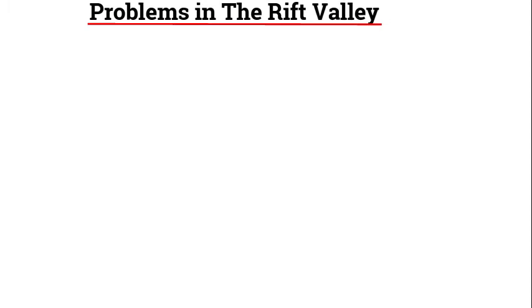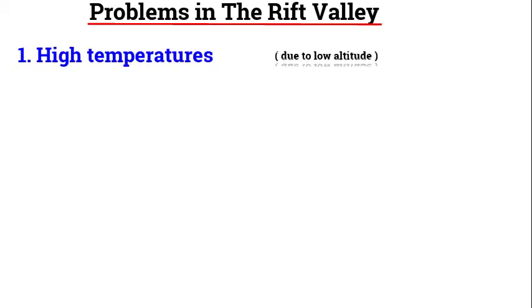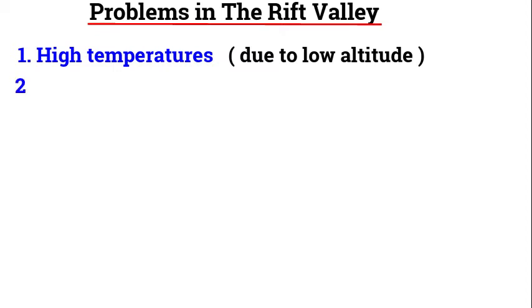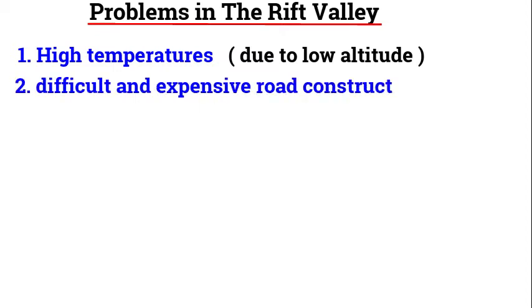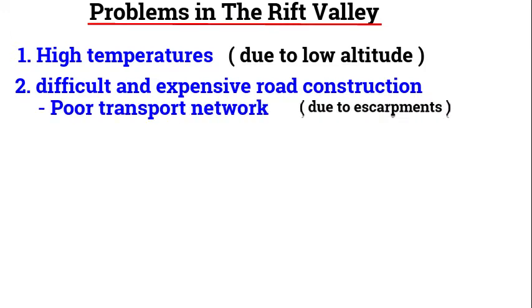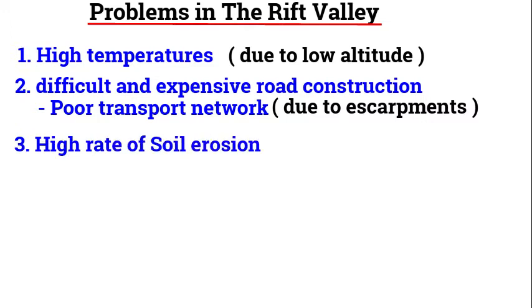Problems experienced within the Rift Valley. Since the Rift Valley is a depression, when you talk about depression, we mean a hole. So it is at a lower altitude, and areas of lower altitude experience high temperatures. 2, because of the escarpments, the construction of roads and railways becomes difficult and expensive. That gives us a poor transport network in those areas. 3, soil erosion is common within the Rift Valley. And then 4, landslides.